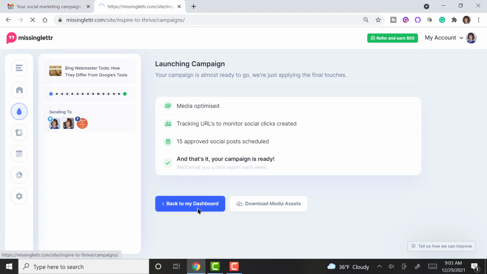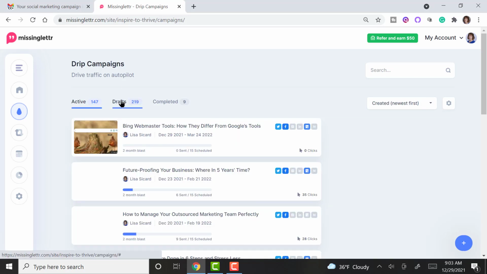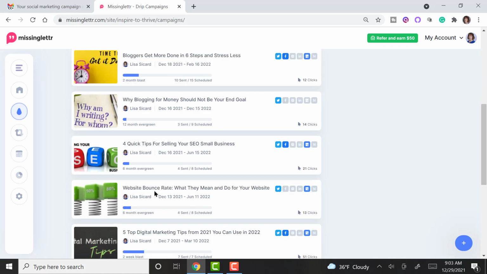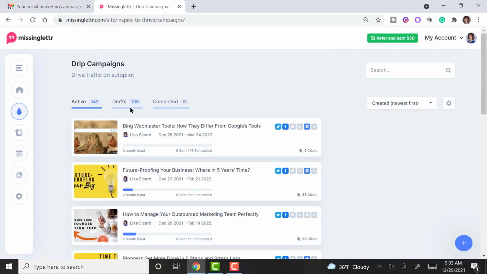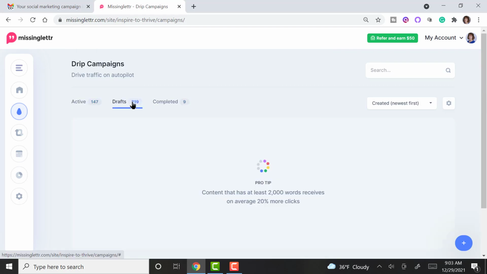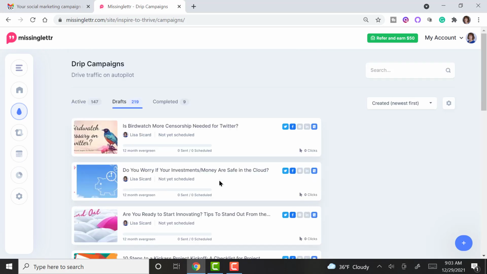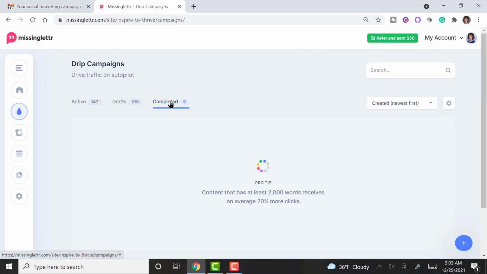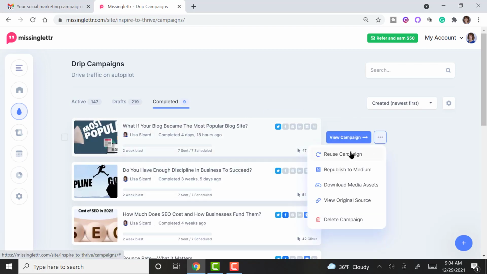And then you can go back to your dashboard. You can see I have the drip campaigns that are on autopilot. You can see the different ones here. Some I have 6-month, 2-month, 12-month. I've got some drafts. These are some older posts that I haven't done yet. And it shows you completed. So if you want to redo some, you may want to go in there and reuse the campaign.